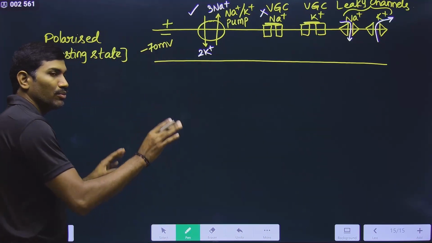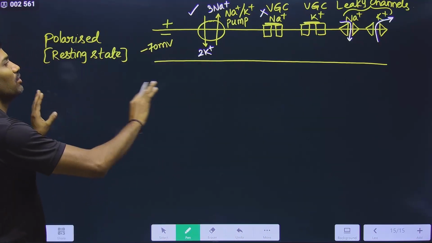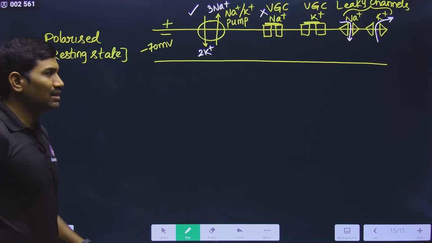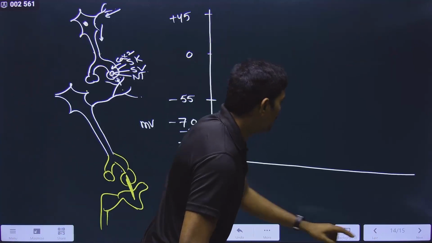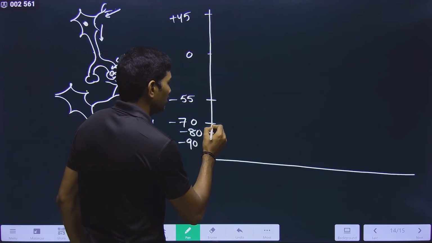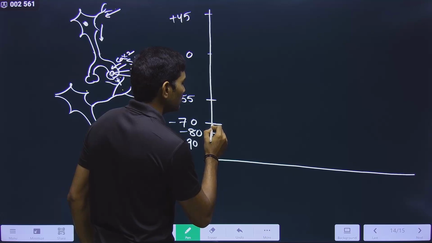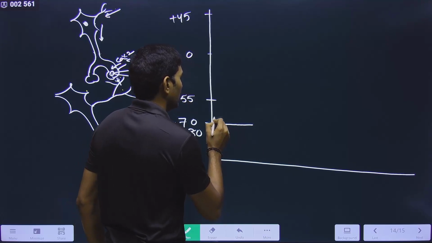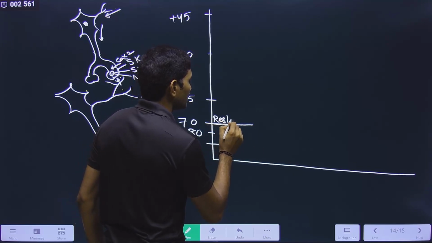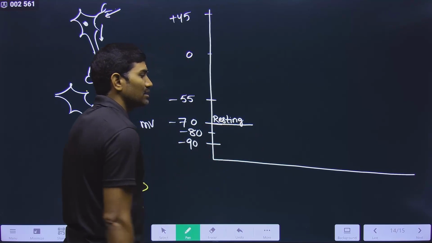I will link up all the points. Please observe carefully. This is the polarized normal condition. Clear? At the normal condition, what is the value? It is minus 70 millivolts. This is minus 70 millivolts, and this is called the resting potential.